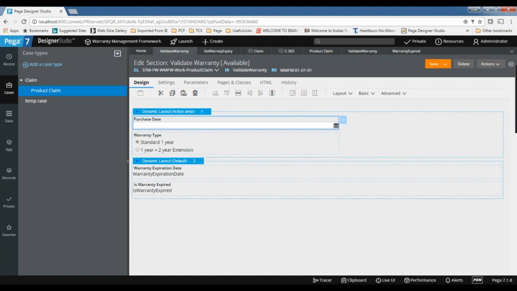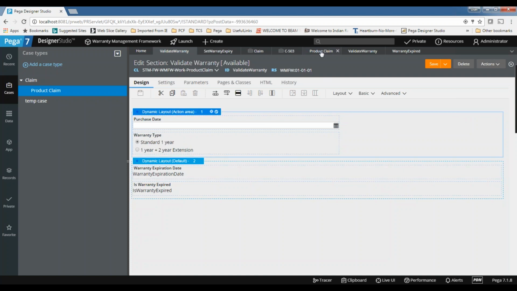Are both performances the same, or is there any variation? Performance-wise, the data transform is better, because when you use declare expression, the system will be using more resources and CPU time as well. But the user experience will be good, because whenever you change this, the value is automatically changed. And here we have simple logic, that is fine. Even if you use a decision table, declare expression or data transform, it won't impact much. We have just 2 properties, so there won't be much impact.